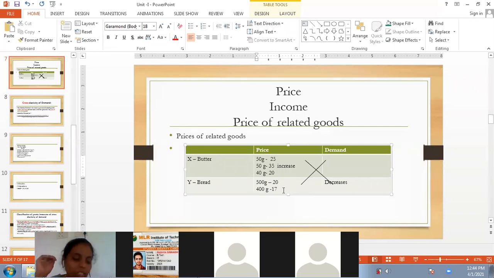One increases, the other one decreases. Guys, one thing: economic concepts will not be applicable to the high class people. Economic concepts will always explain the behavior of people at the low end. For example, I am earning 10,000 rupees. Even though the bread price increased by 20%, still I can afford it.